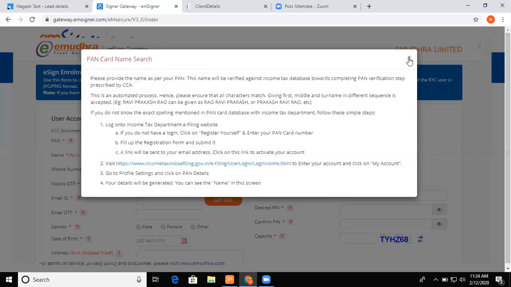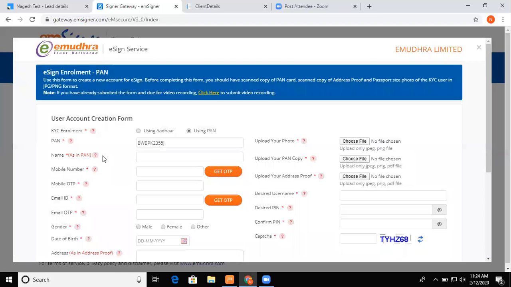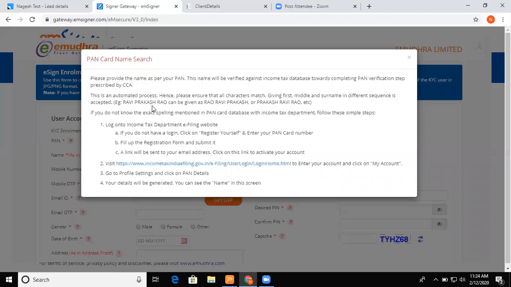If you can see, there is a question mark here. You have to click here and there's a complete guide on how to register on the income tax site. The link is also given here. So you have to click on the link and register yourself on the income tax website. If you have not registered on the income tax website and you are entering your name as per PAN card, I think the process or the e-mudra signature document will be rejected.